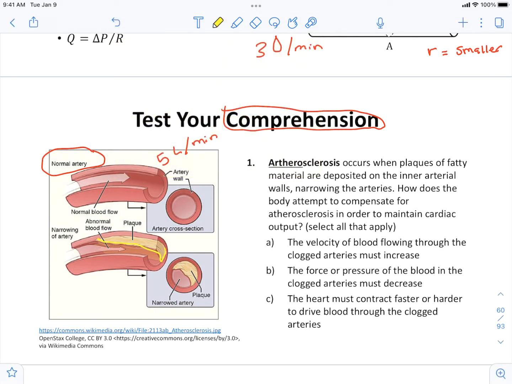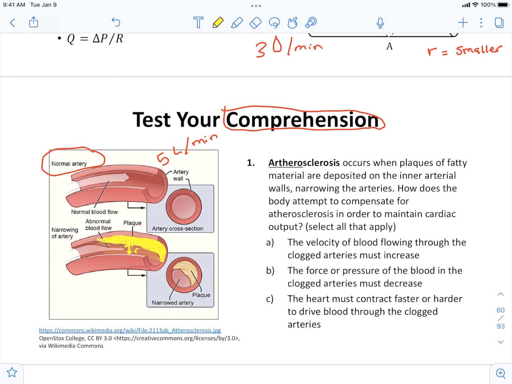Here's my plaque. Now what is plaque? Cholesterol starts accumulating on the surface of the blood vessel, and then macrophages come in to try to remove that cholesterol, but as they try to gobble it up, they actually turn into something called foam cells. We end up with damage to the blood vessel and a buildup of this plaque. Now look at the radius right here. We've majorly changed my R.